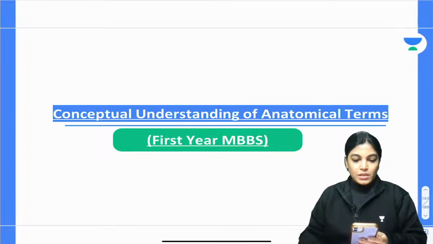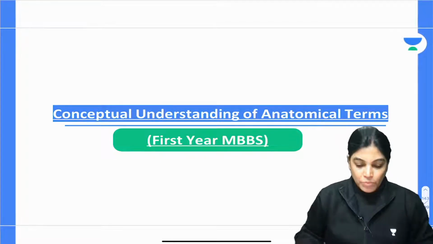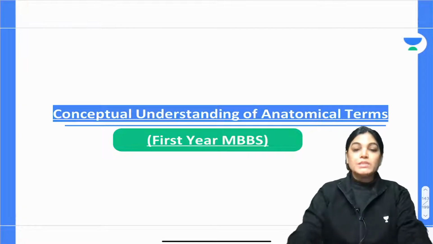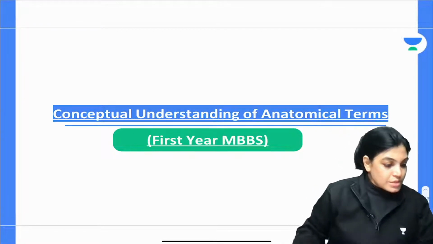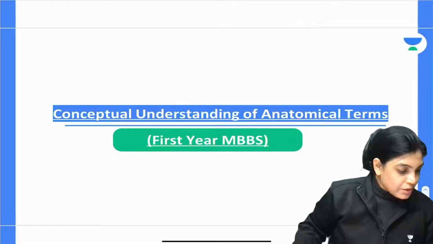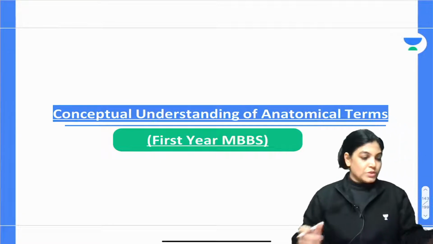Okay, so this is the conceptual understanding of anatomical terms. Basically, this is a very important session for the first year MBBS students, and also those who are going to enter the first year. Actually, because of them only they have asked me to take this session, so I am going to take this live.